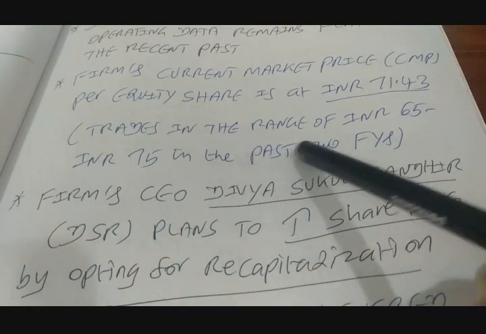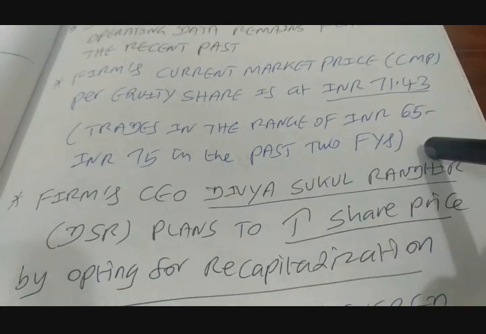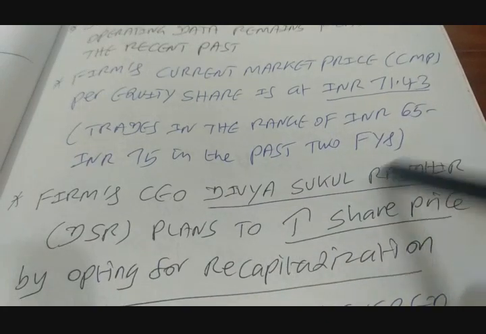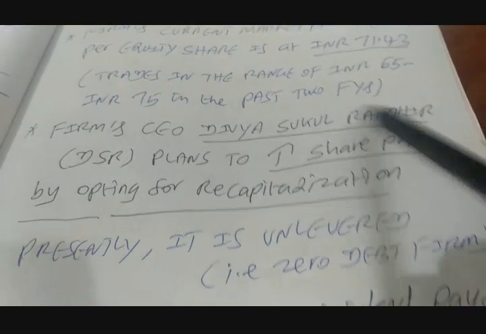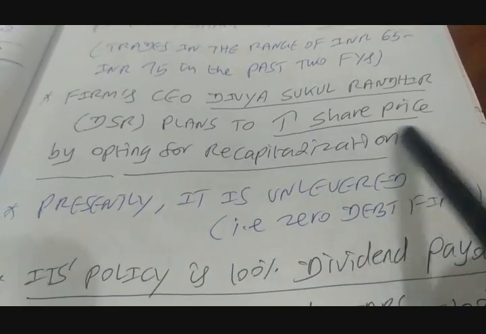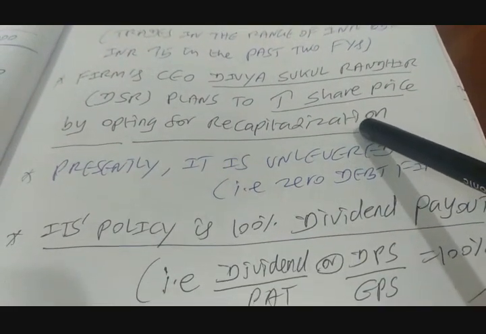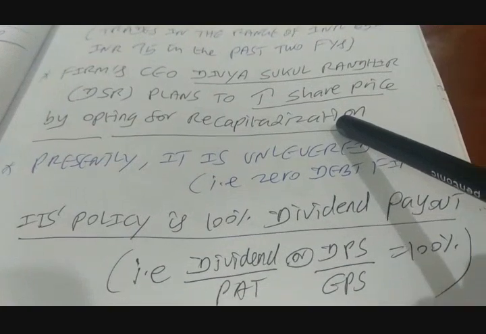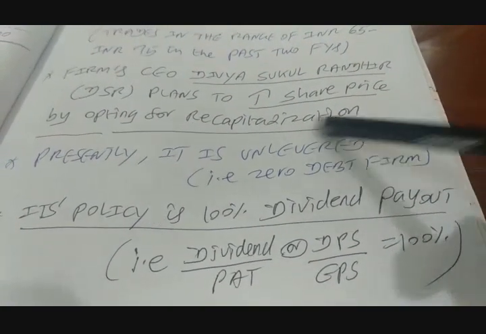The share traded in the range of INR 65 to INR 75 in the past 2 financial years, right? The firm's CEO Divya Sukul Randir, DSR, plans to increase the share price by going for recapitalization. Recapitalization means changing the capitalization, that means changing the debt equity mix.